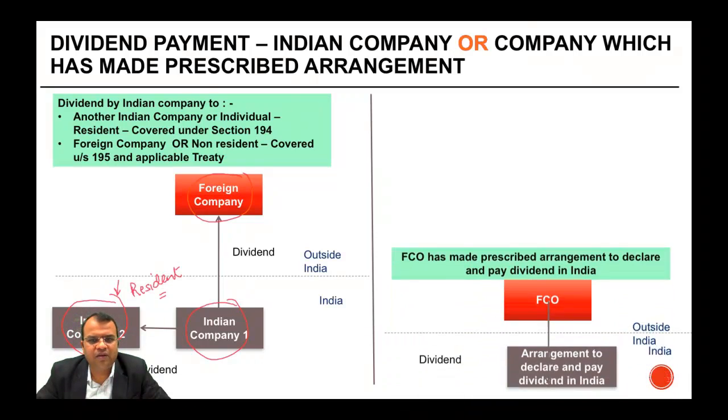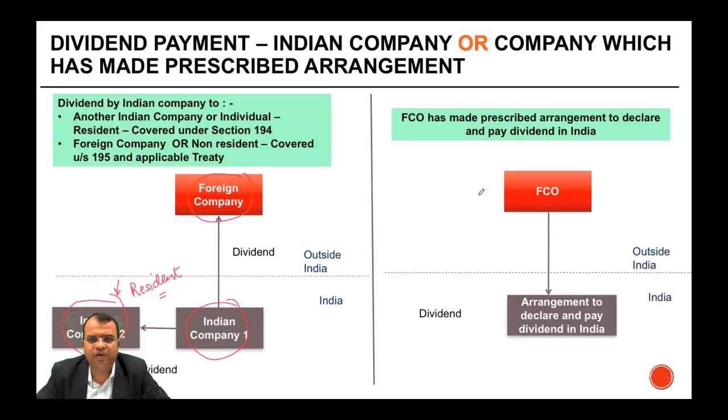Or the dividend can be declared by a foreign company, not all foreign companies, but a foreign company which has made prescribed arrangement to declare and pay dividend in India. Over the years, what has happened is that the dividend declared by an Indian company or a foreign company which has made prescribed arrangement is exempt in the hands of the shareholder.